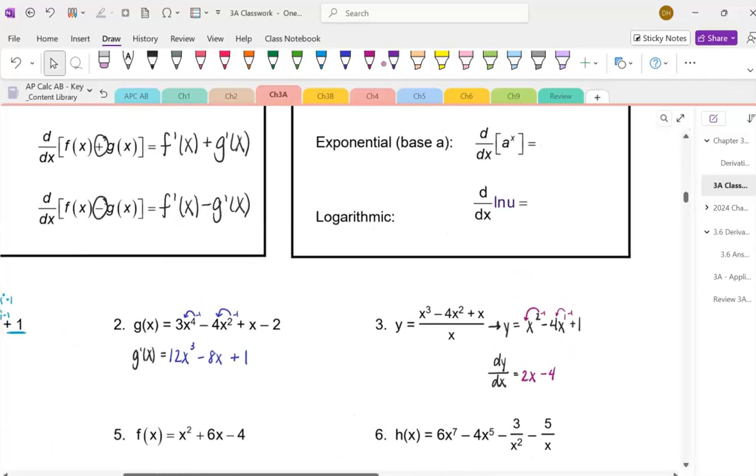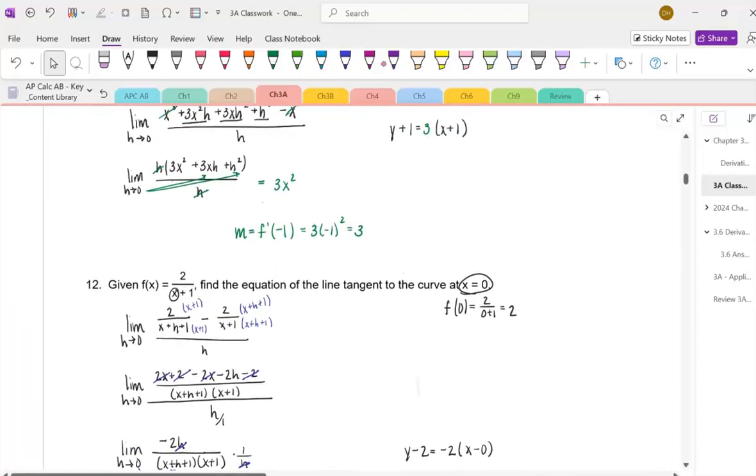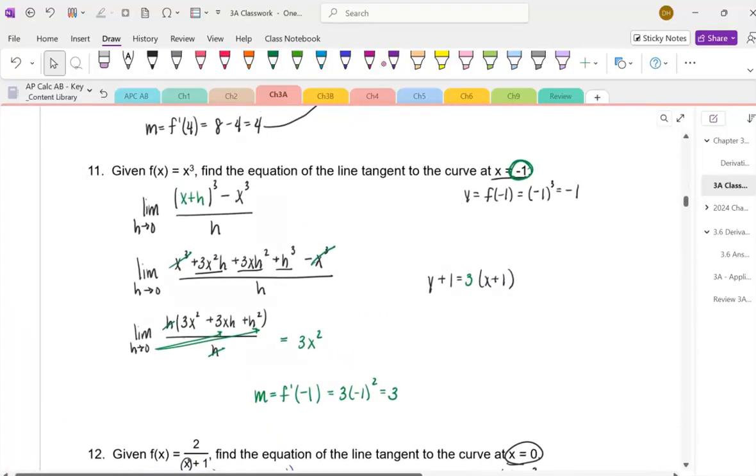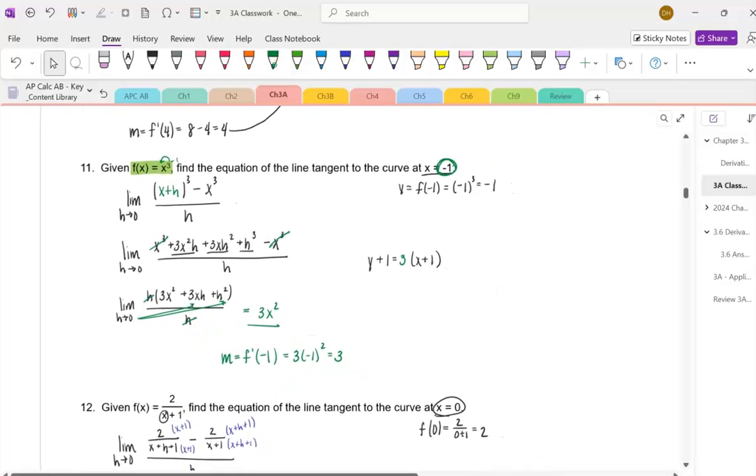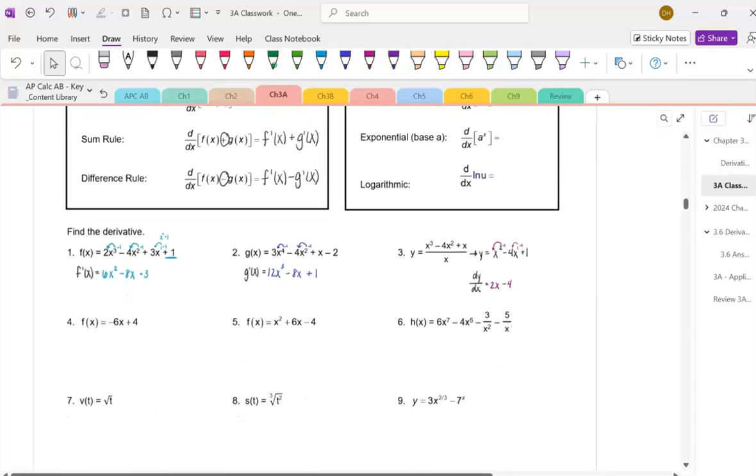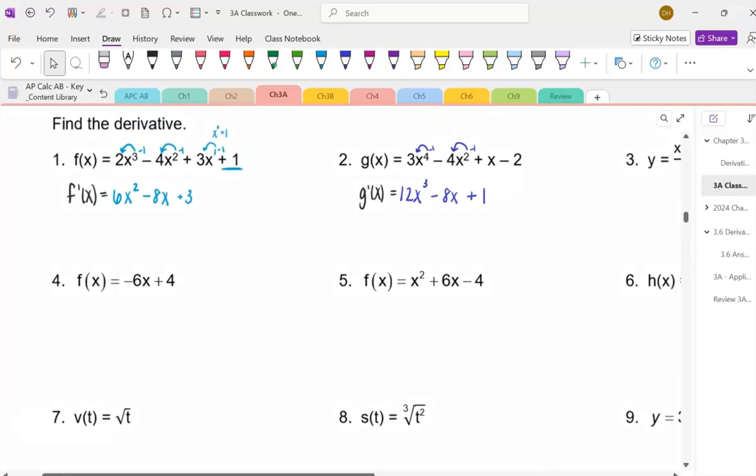So if you look back to the previous page, the easiest problem to do is number 11. When we take the derivative of f of x equals x cubed, we said that the answer was 3x squared. Take the 3, multiply to the front, it's 3, subtract 1, and we get 2, so 3x squared. So we no longer have to use this limit definition to find our answers to any of our problems. Go ahead and try out numbers 4 and 5.